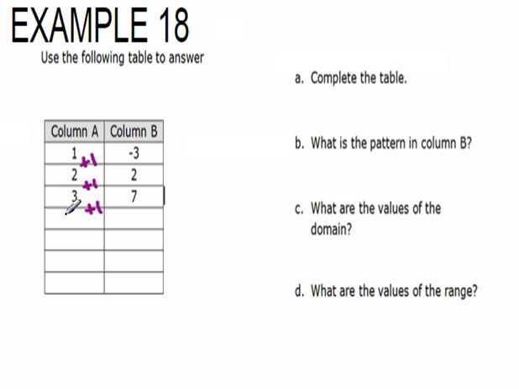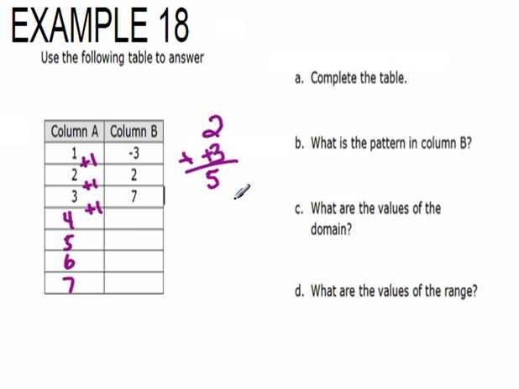So 3 plus 1 will be 4, 4 plus 1 is 5, 5 plus 1 is 6, and 6 plus 1 is 7. In column B, our increase isn't quite that simple. We want to subtract to find the difference. So 2 is my larger number, and I'm going to subtract a negative 3. The subtraction becomes a plus, and I get 5. So I know that the difference here is 5.